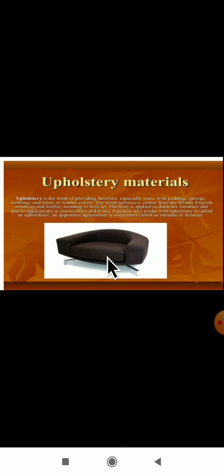Yes, dear students, have you seen such kind of furniture? When you sit on that, how do you feel? You feel like a hold up. The term is applied to domestic furniture and also has application in automobiles and boats. Dear students, remember upholstery is nothing but it gives a smooth softness. In upholstery materials, furniture is one of the upholstery materials, remember.